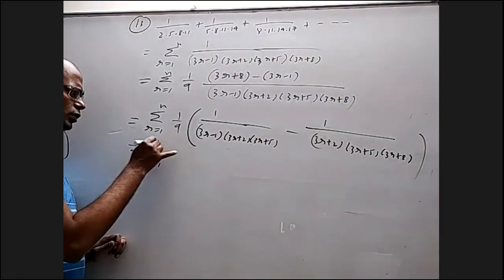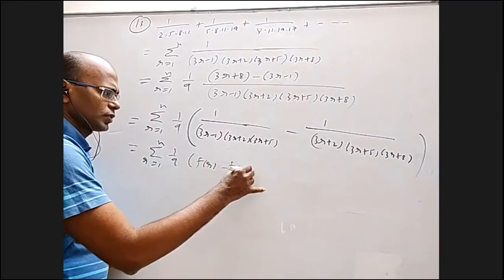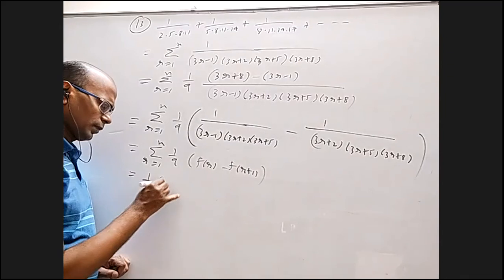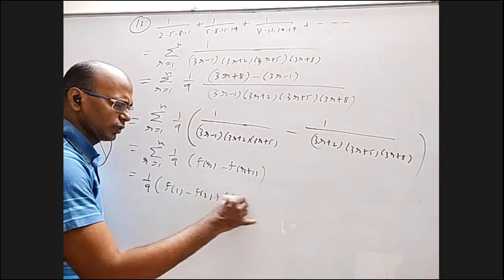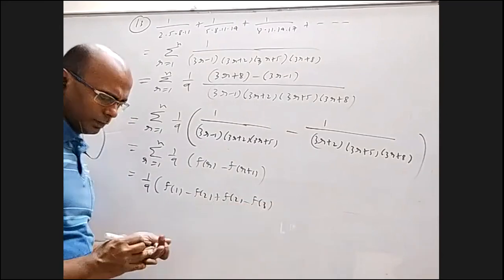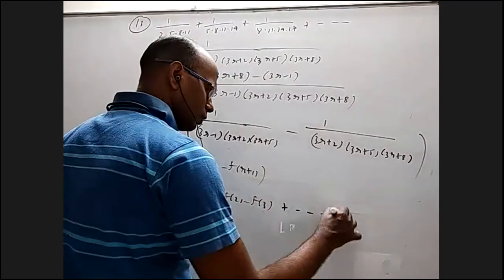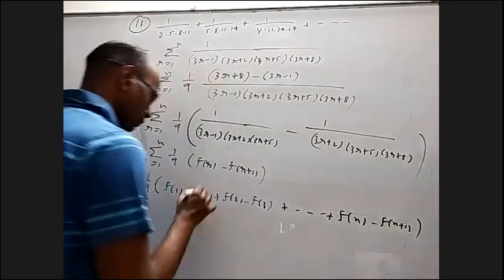Sigma r equal to 1 to n, 1 by 9 times f of r minus f of r plus 1. That is 1 by 9, f of 1 minus f of 2 plus f of 2 minus f of 3, plus so on, f of n minus f of n plus 1.